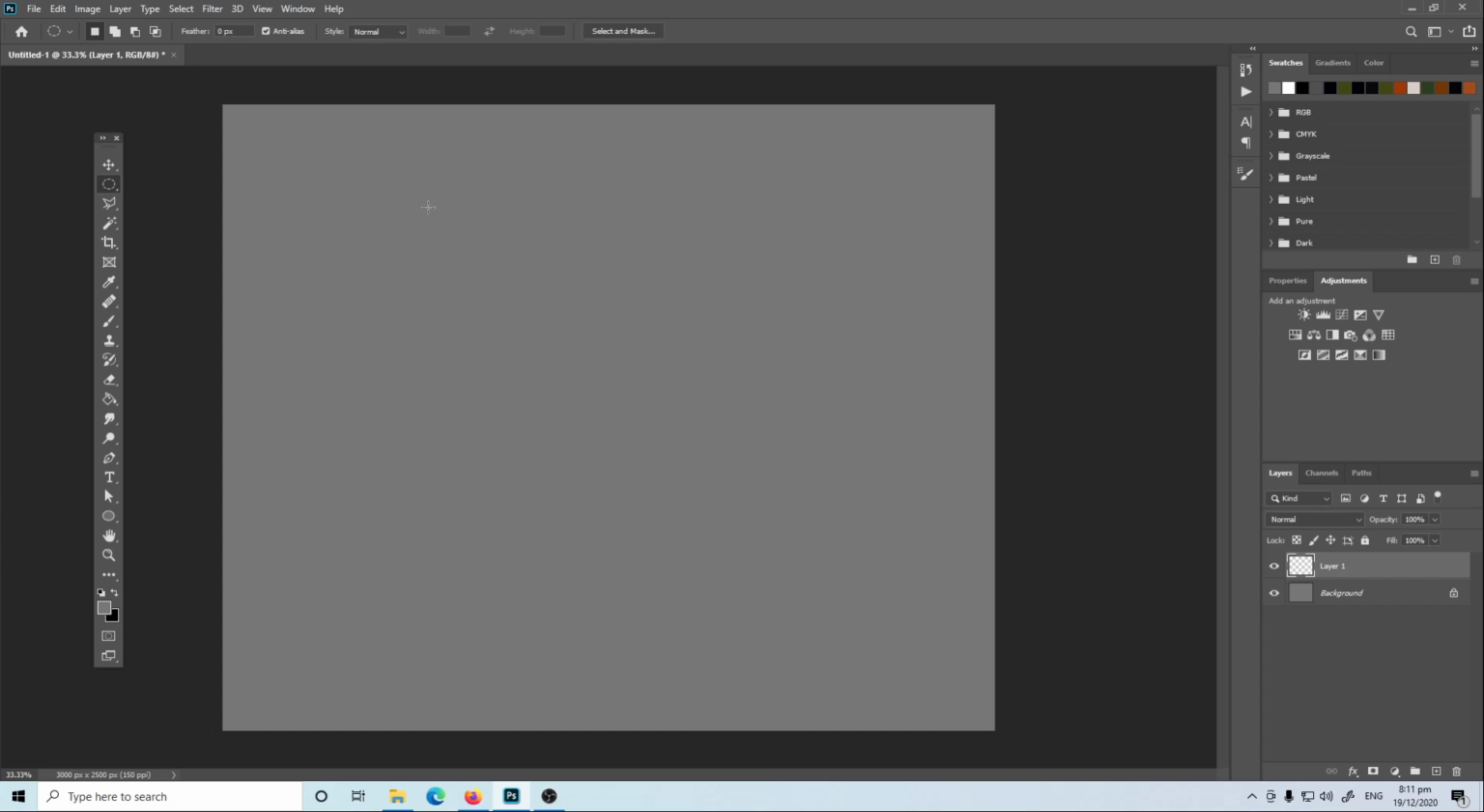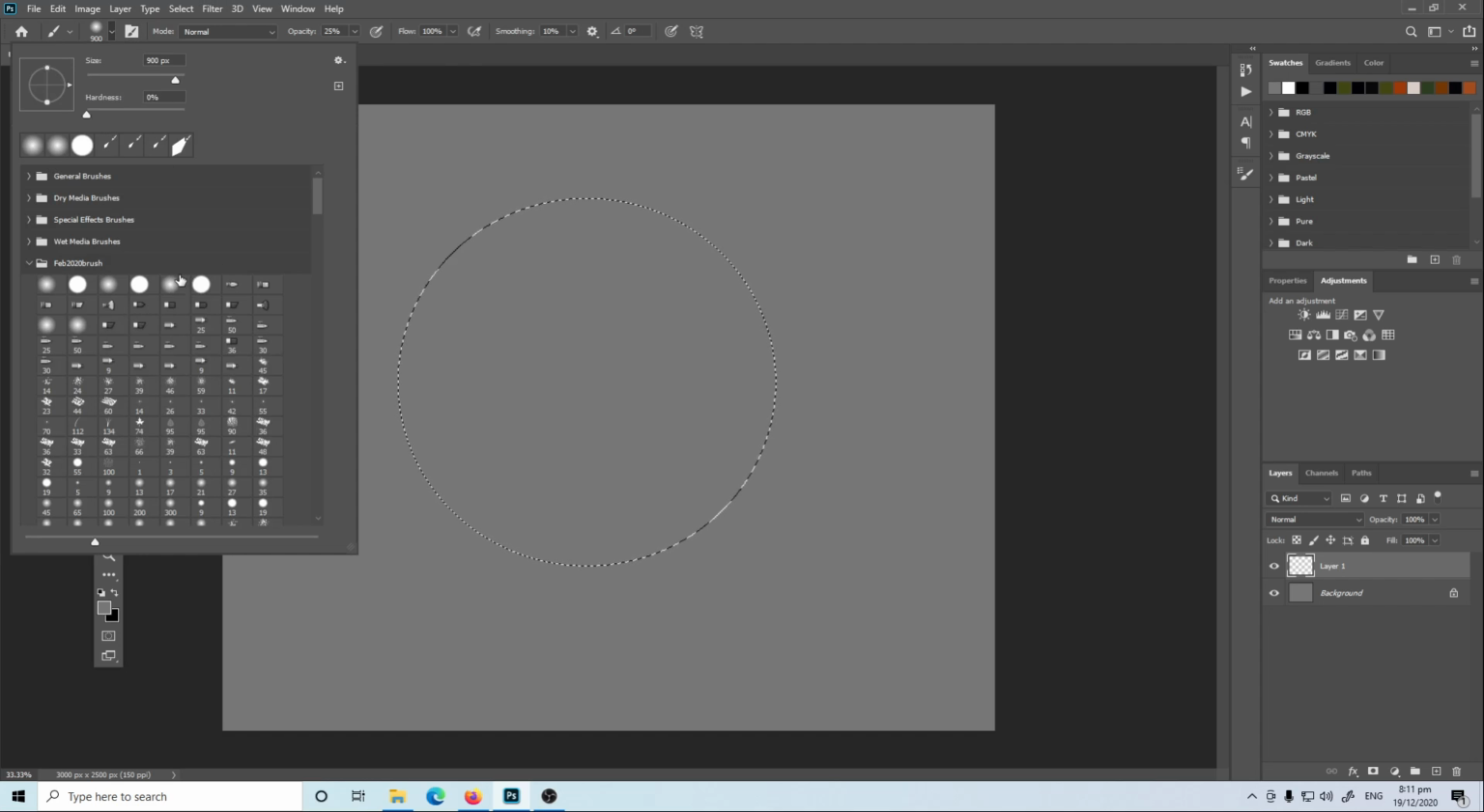Then, once you have created a new layer, use your marquee selection, especially the elliptical marquee, and create a sphere, a circle. Then once you create a circle, adjust your brush settings using the soft round edge brush.